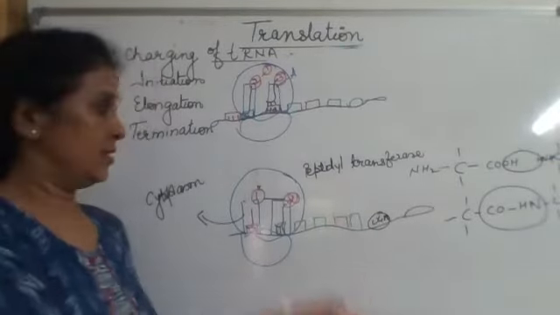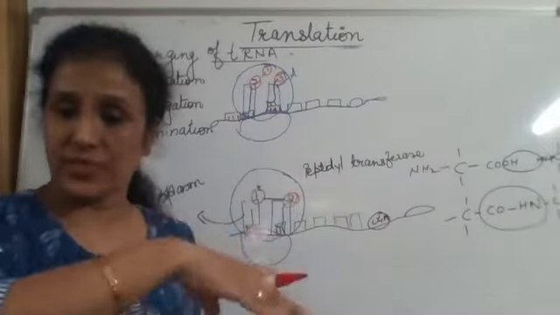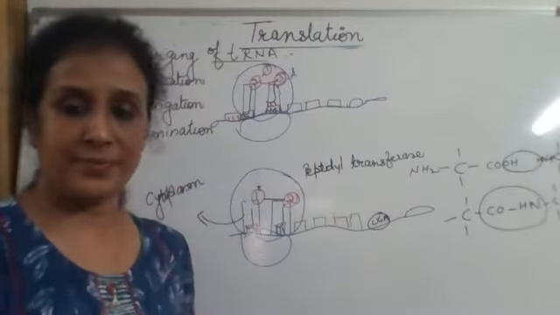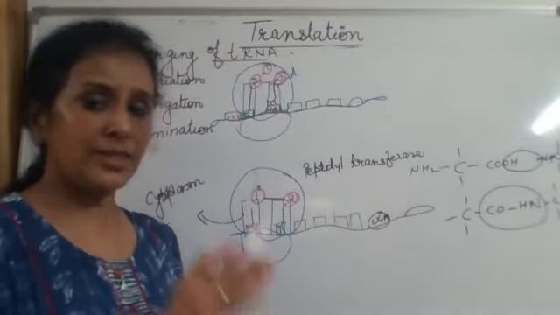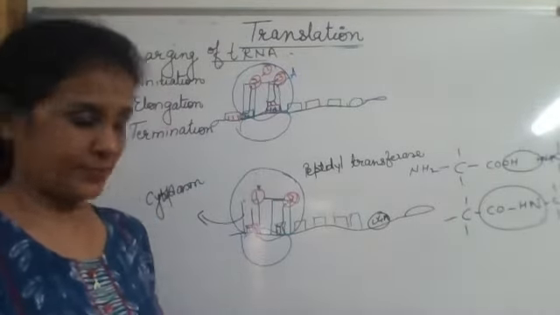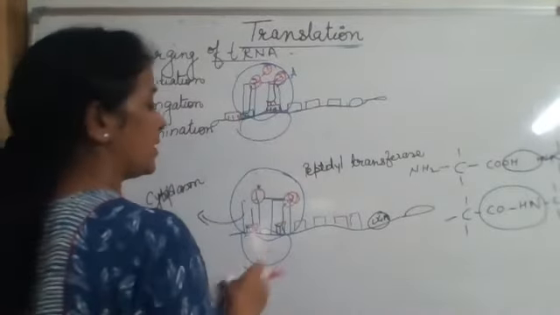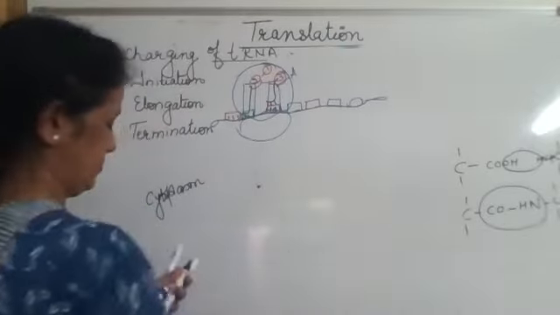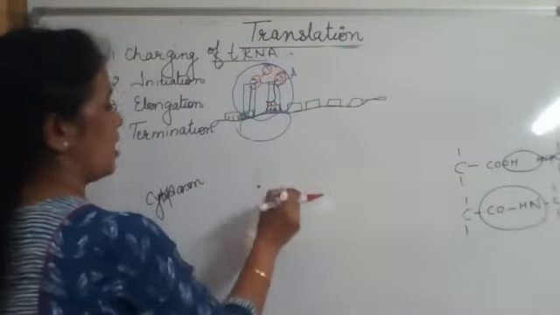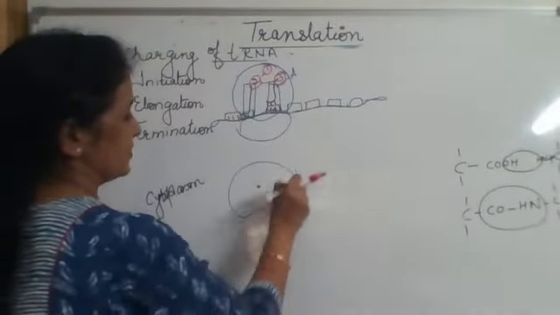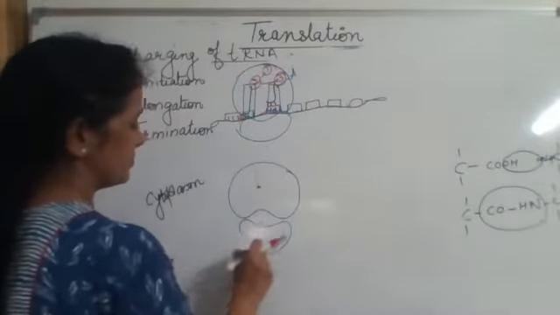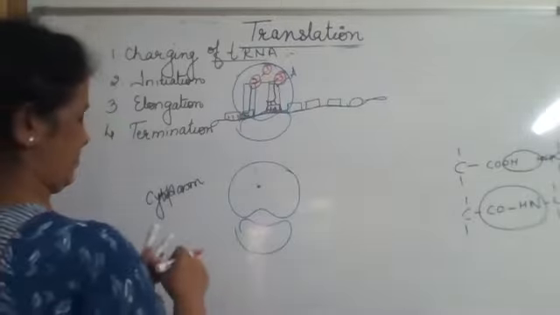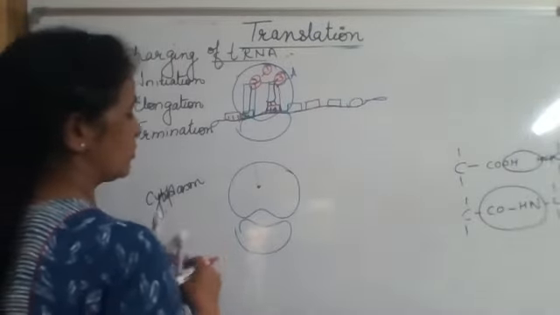Again the same thing: peptidyl transferase will again catalyze the linkage between 2 and 3. Again there will be translocation. So what would happen now? See, now all the 6 codons have passed through this tunnel of the ribosome.